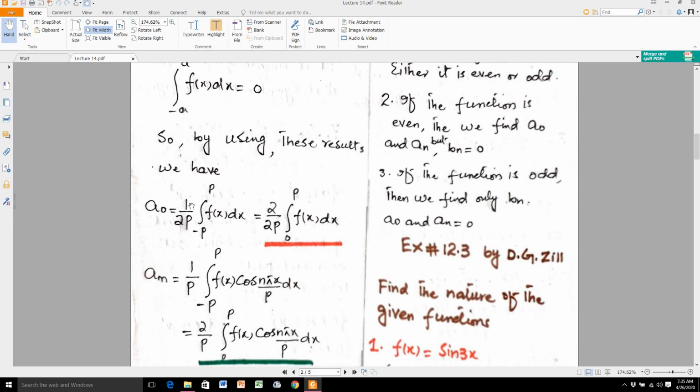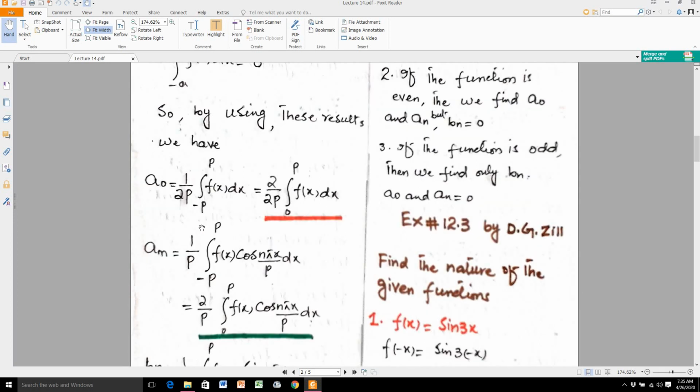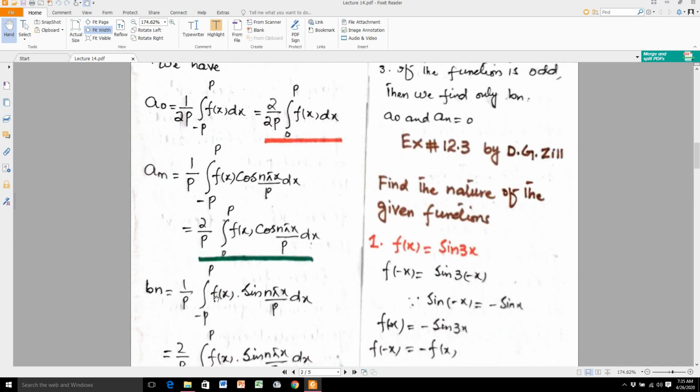So these two coefficients are not equal to 0. As far as bn is concerned, this is even but the sine is odd, and you know the product of an even and an odd function is odd, so this becomes 0.